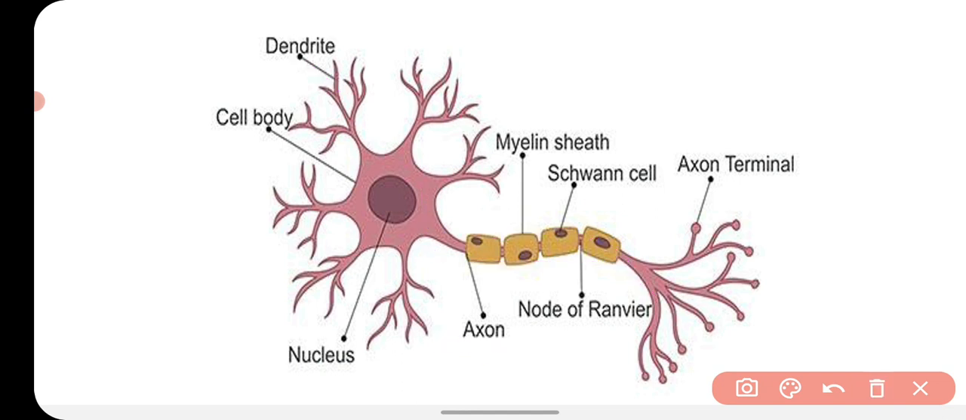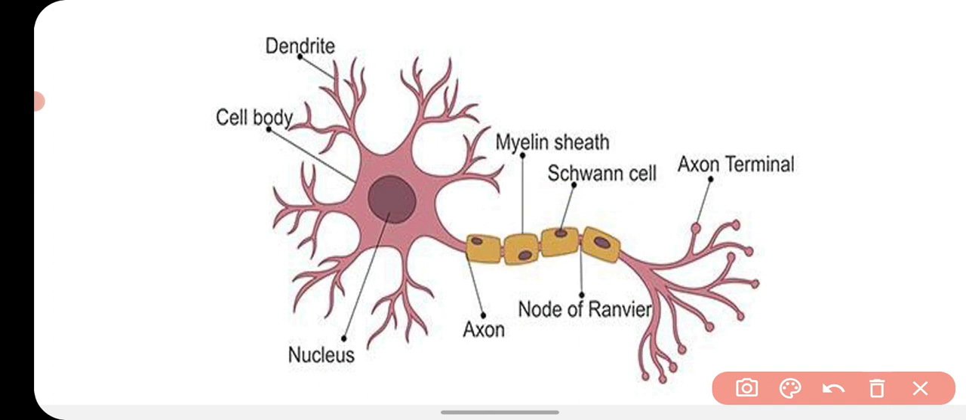If you see the axon, that axon is covered with a layer that is called myelin sheath, and that myelin sheath is not regular, it has constrictions in between. Those constrictions are called nodes of Ranvier, and because of the presence of nodes of Ranvier, the myelin sheath is in the form of units. Those units are called Schwann cells.